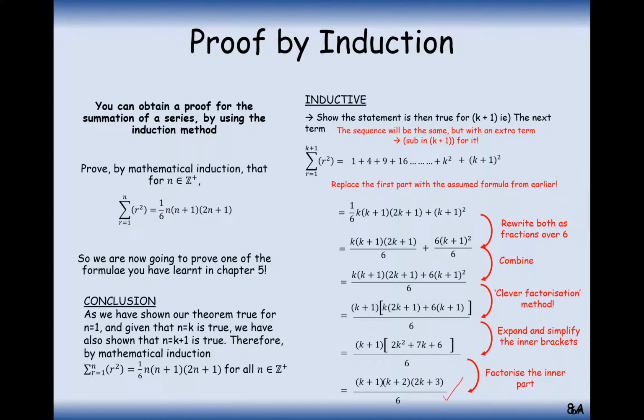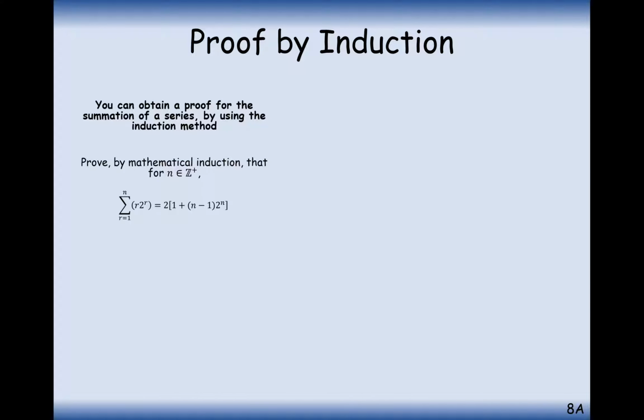Okay. Right, one more, because this one is quite a difficult one and much more different to the ones we've seen in the series chapter. This is the series of your number times by 2 to the power of your number. So if it was substituting in 3, it'd be 3 times 2 to the power of 3. So that would be 3 times 8, which is 24. So you'd be adding up 24 when r equals 3.